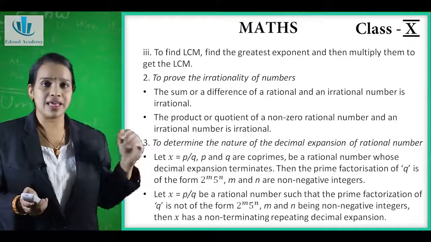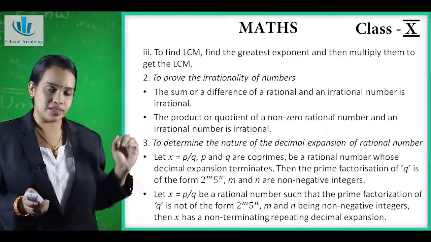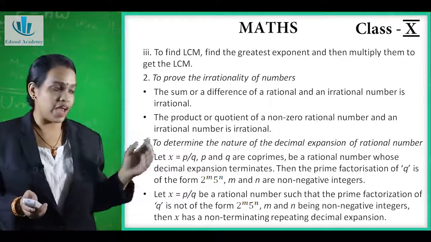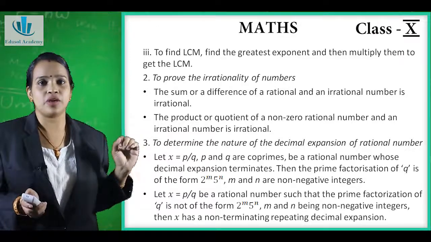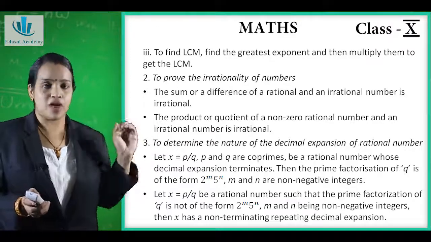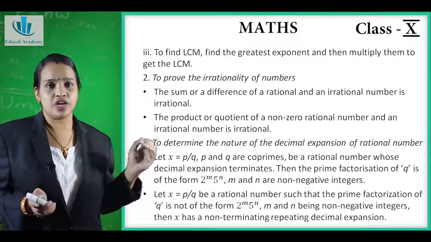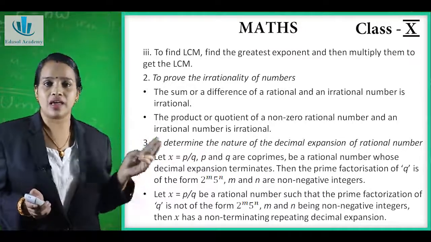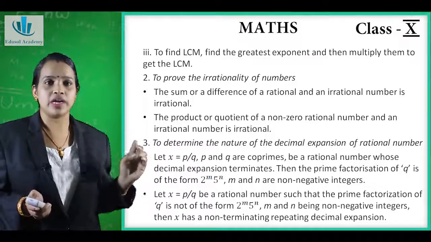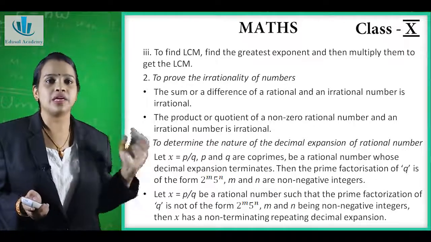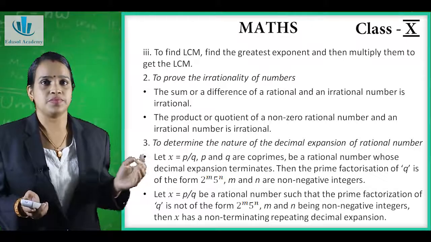Second one, let x is equal to p upon q. It is a rational number. Here the prime factorization of q will not be in the form of 2 raised to m into 5 raised to n, where m and n are non-negative integers. Therefore x will be non-terminating and it will be a repeating decimal expansion.